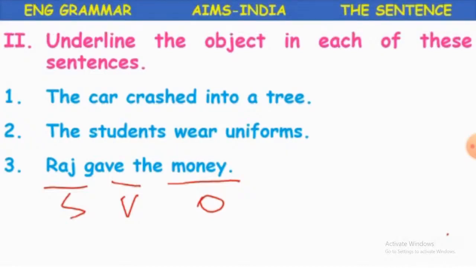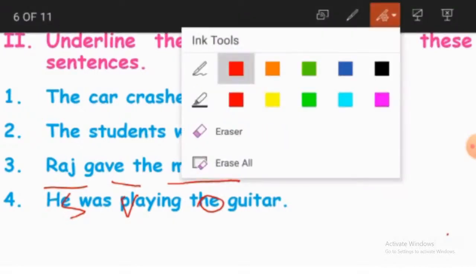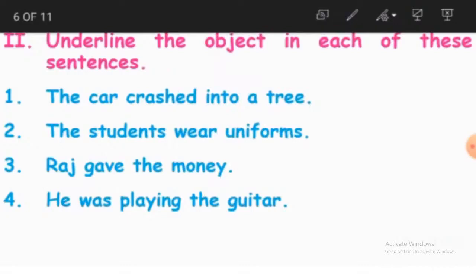So we'll see the fourth sentence. He was playing the guitar. Who was playing the guitar? He was playing the guitar. So we are talking about he. Again, children, do you remember what this he is? Is it a noun or a pronoun?